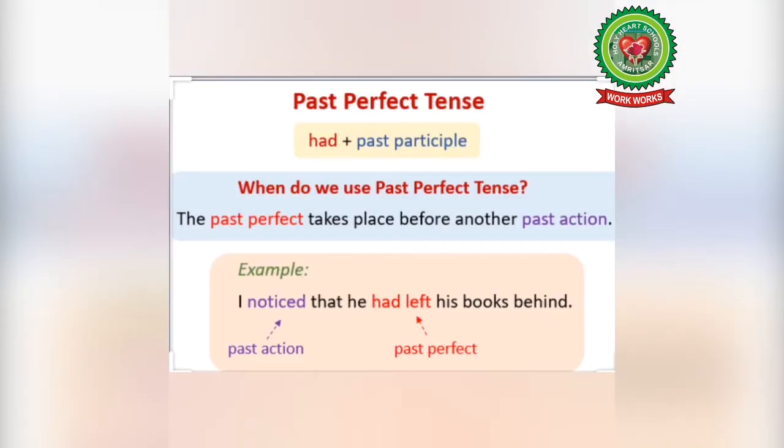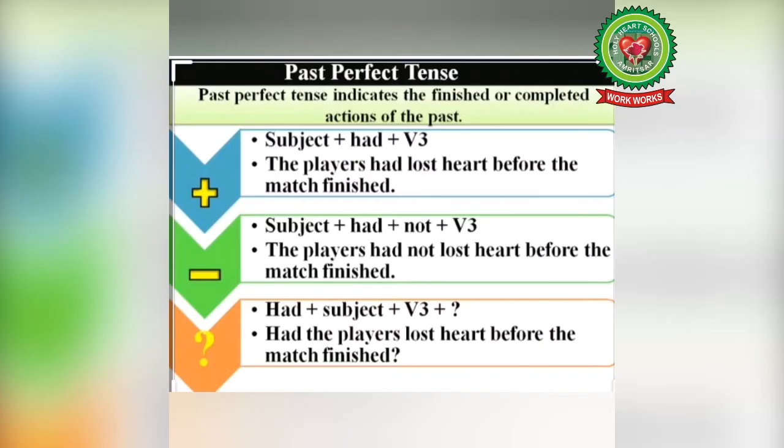So the rule for past perfect tense is had plus V3, that is the past participle form of the verb. Now see the example. I noticed that he had left his books behind. Now what happened first? He had left his books, so it is the past perfect tense. And then I noticed, so noticed is simple past action.